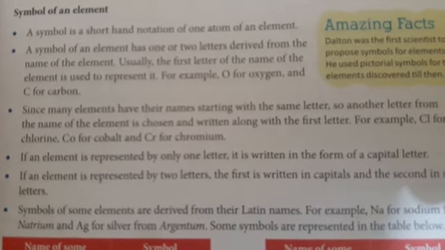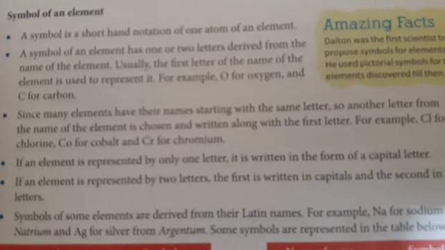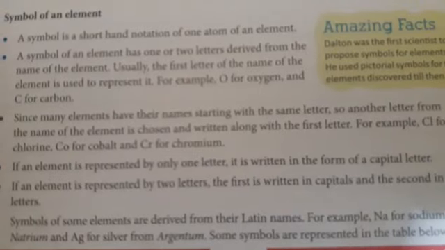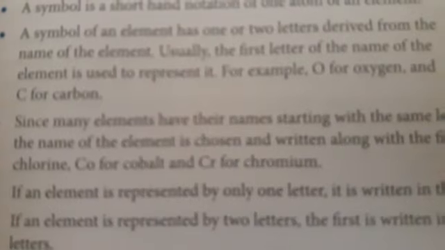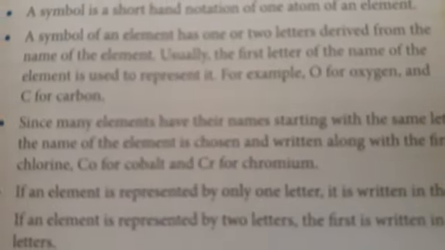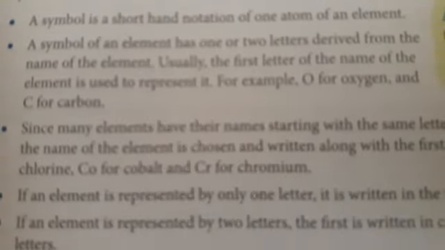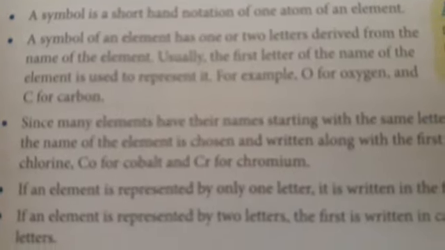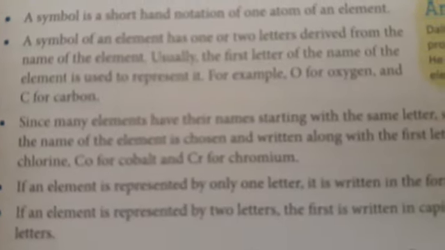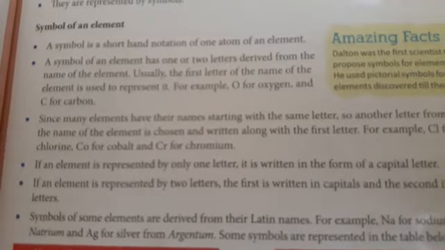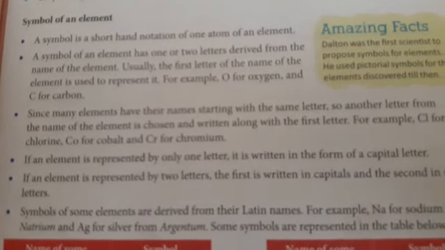And students, there are certain elements whose names start with the same letter. Let us see. For example, this cobalt, you can see, the chromium you can see. Okay, and carbon, you know, carbon also starts with the C. So C we have reserved for the carbon, and for cobalt, the first two letters of the cobalt we have taken, CO. In case of chromium, the symbol is Cr. So students, basically the symbols are derived from the element's name itself.